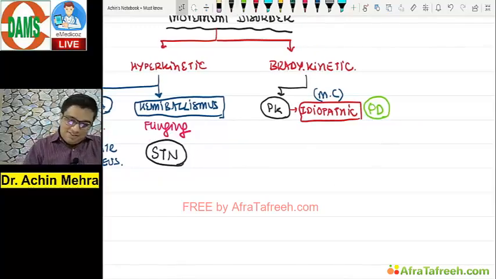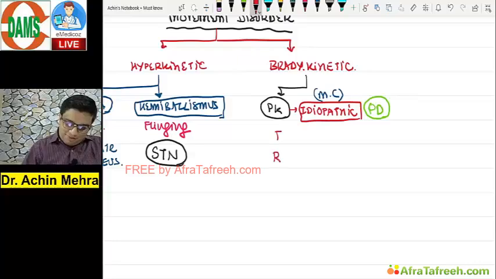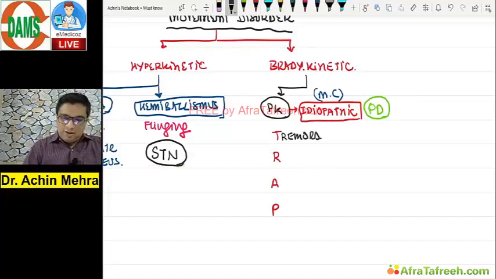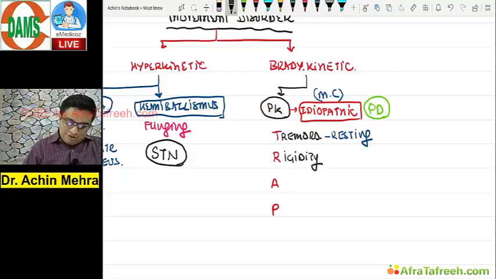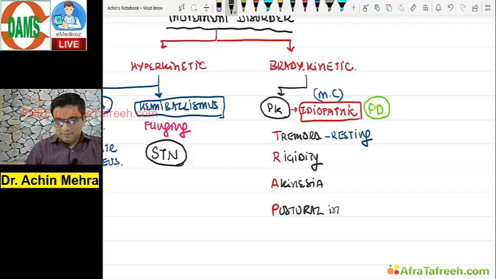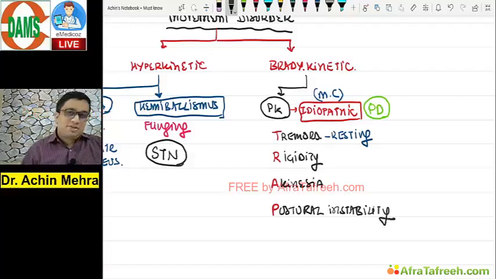Now, Parkinsonism patient lives in a life of what? TRAP. What are the things that we know? Tremors happen in this patient. Type of tremor, I hope you remember, was the resting tremor. Resting tremor. R stands for the rigidity. A goes for the akinesia. And P stands for the postural instability. Postural instability. So these are the must-know topics. That one is a Parkinsonism, the most common type, idiopathic.